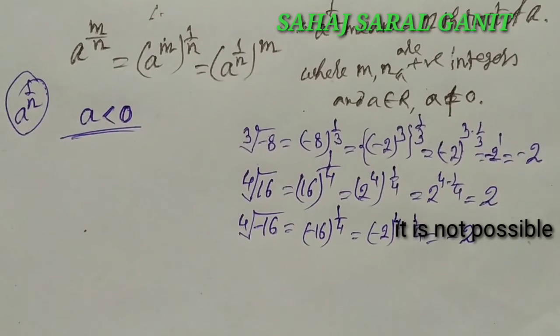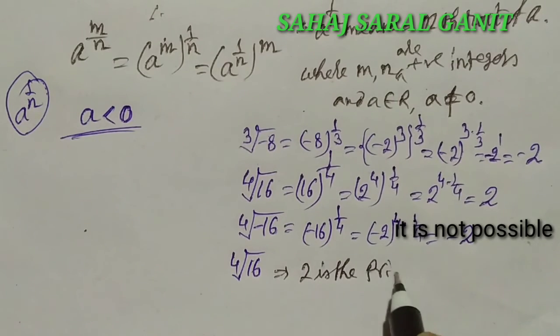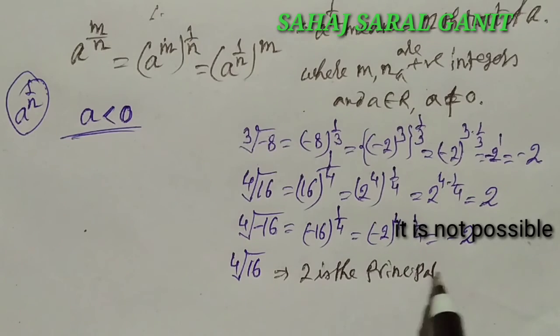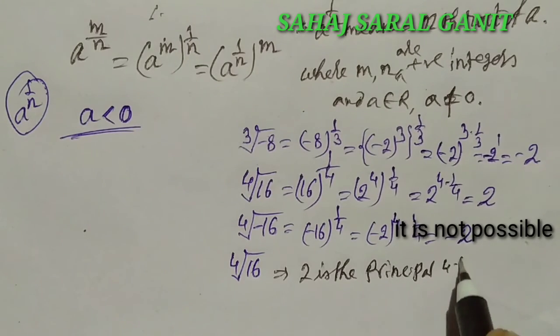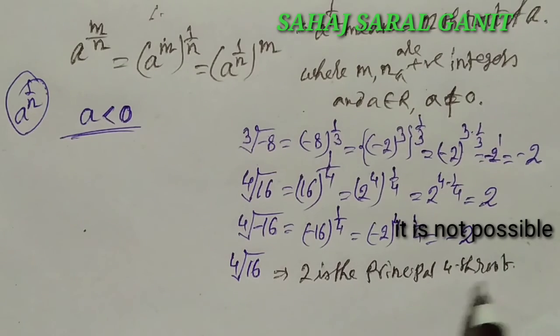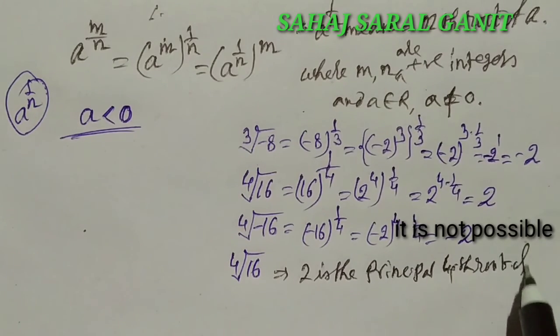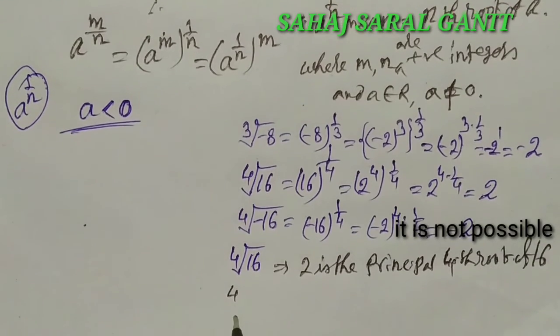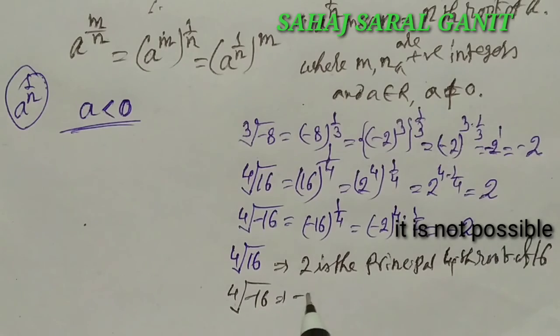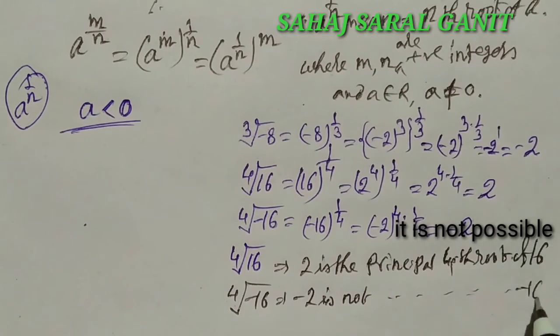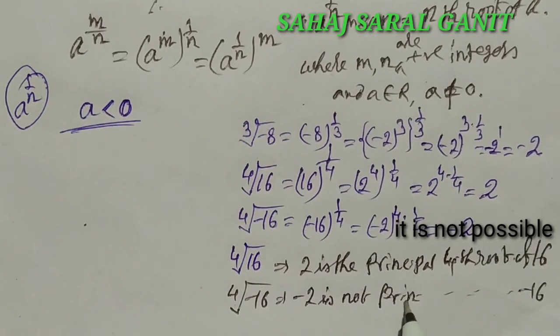Now in case of the fourth root of 16, 2 is the principal fourth root of 16, but for the fourth root of minus 16, minus 2 is not the principal root.